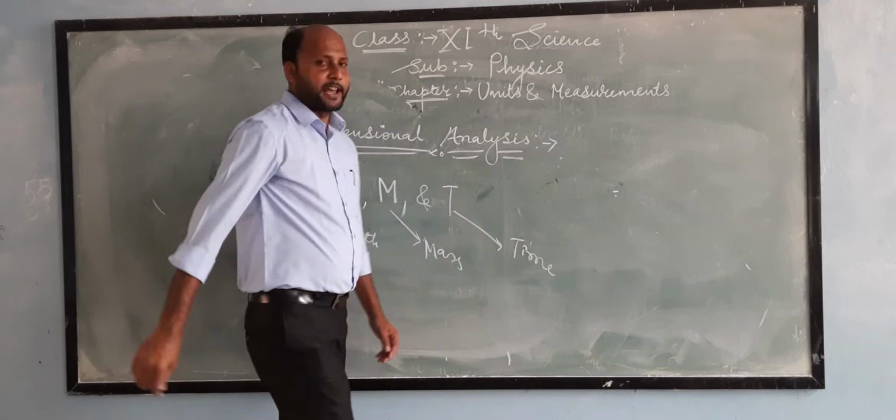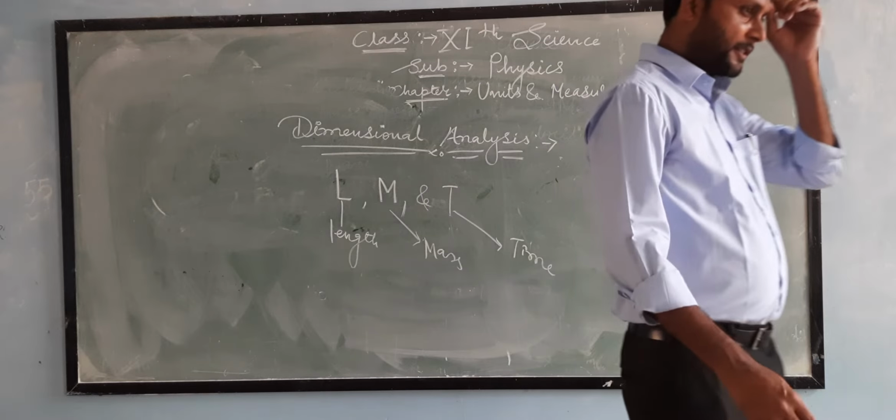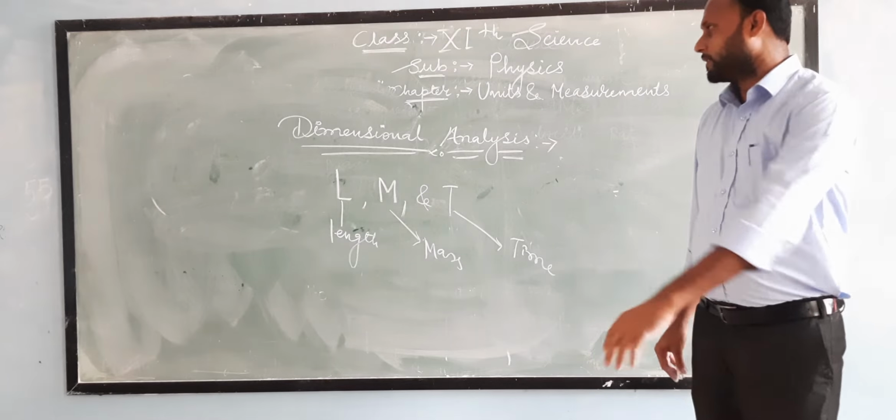These dimensions are taken with the power 10 raised.